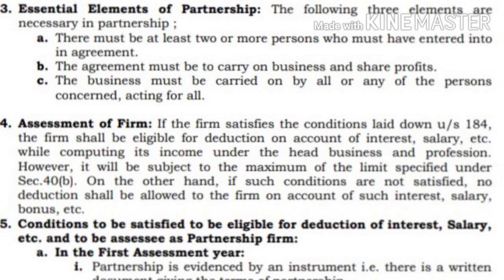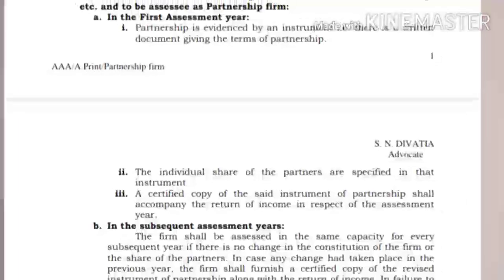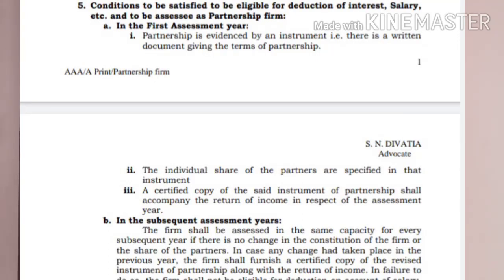However, it will be subject to the maximum limit specified under section 40 subsection B. On the other hand, if such conditions are not satisfied, no deduction shall be allowed to the firm on account of such interest, salary, etc. To claim the deductions under section 40 subsection B, they should satisfy certain conditions. Only then are they eligible to deduct the salaries, interest, commission, etc.